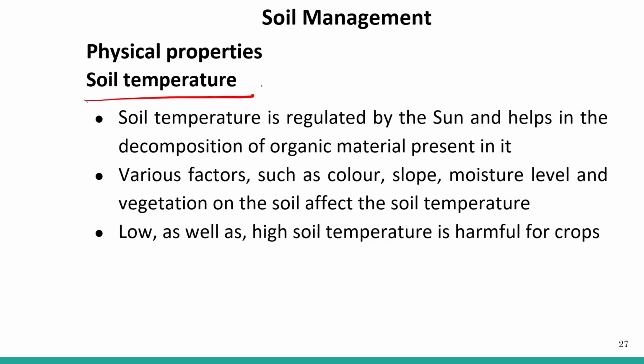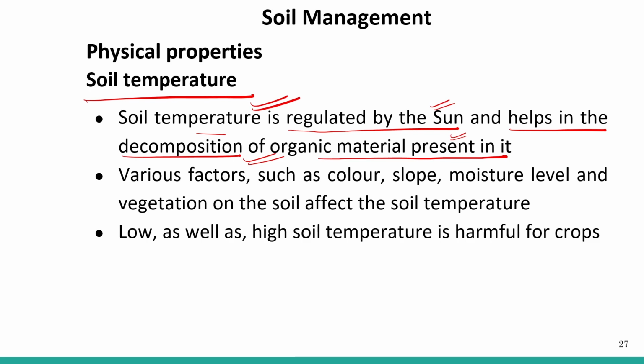Soil temperature. Soil temperature is regulated by the sun and helps in the decomposition of organic material present in it, right? The ultimate source of heat, that is the sun, determines the temperature. So it helps in the decomposition of organic matter present in the soil. Very, very important.